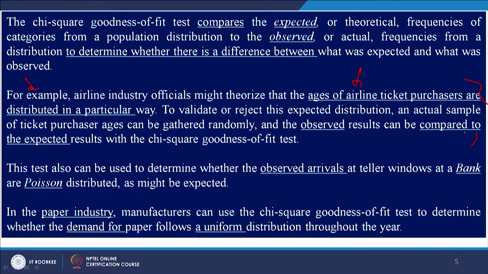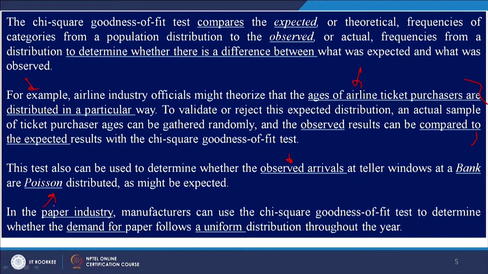Or, let us say, it can also be used to determine whether the observed arrivals at teller windows at a bank follow a Poisson distribution. So, we assume that the arrivals at a particular teller of a bank, or at a particular toll booth on a highway, are Poisson distributed.